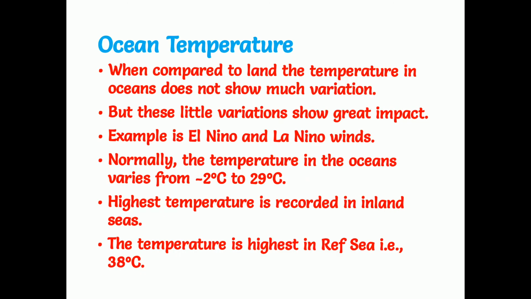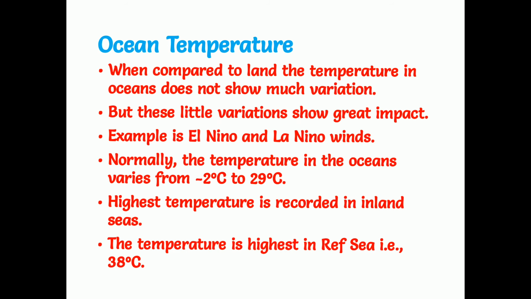Now moving to ocean temperatures. The temperature of the land and ocean differs. Compared to land, the temperature in oceans does not show much variation. On land, there will be a lot of variation in the temperature, but in the ocean there won't be that much variation.